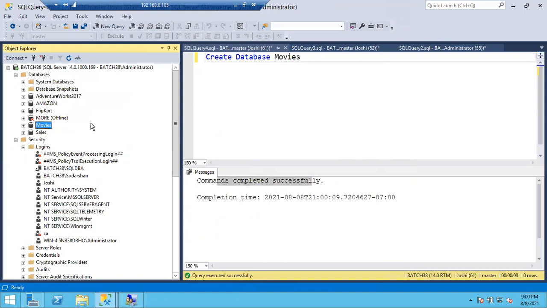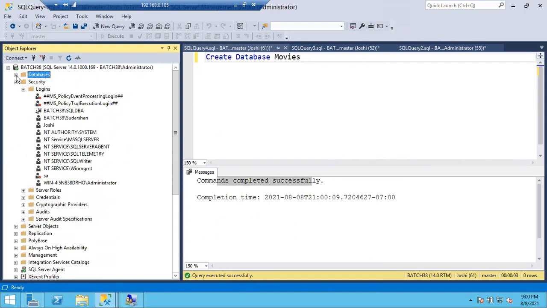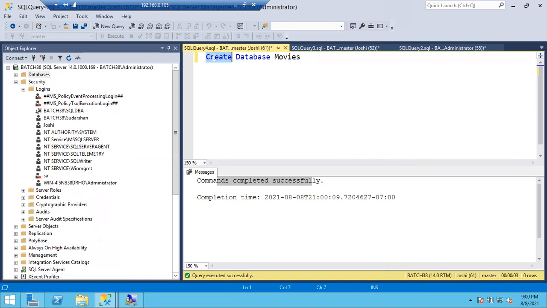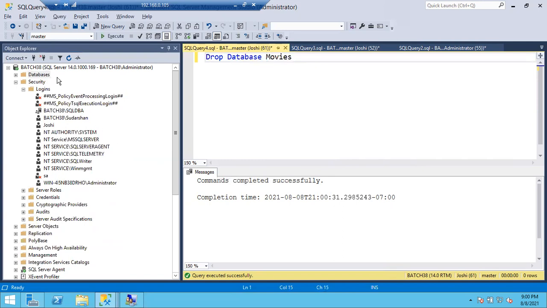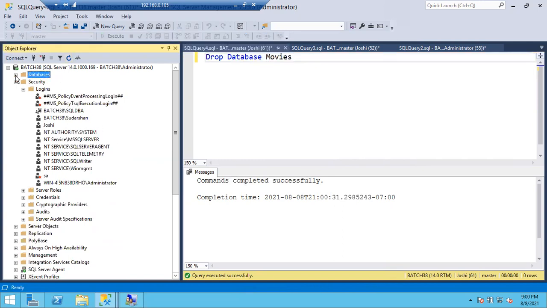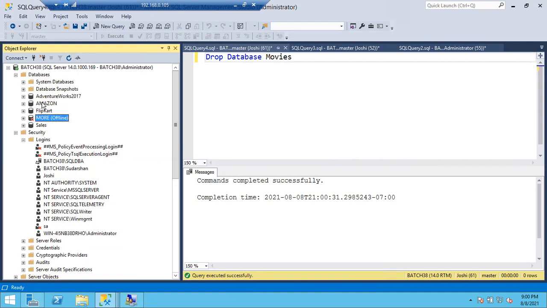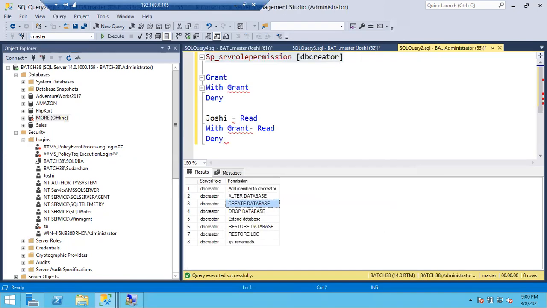Again, Joshi can drop the database also. What is the query to drop the database? Drop database name. Joshi can run this also, and if you refresh, movies is dropped. There is no movies database. Joshi can alter the database and rename the database also. Joshi is a member of DB creator, so she can do all these things. This is all about your DB creator.